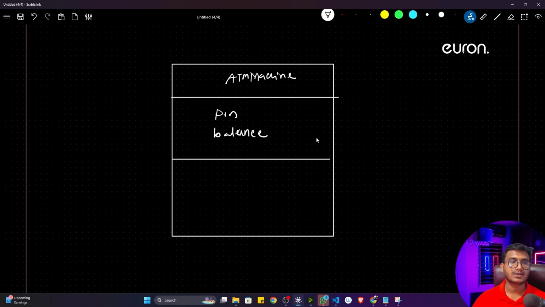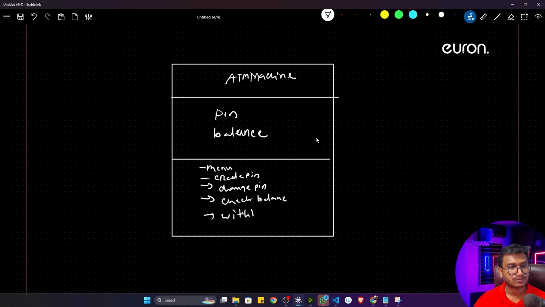Okay, balance. And the third thing, you have taken the functional property. So function property wise, I think you remember we have taken menu, then we have taken create pin, we have taken, let's say, change pin, we have taken check balance, and we have taken withdraw. Okay, withdraw. So this is how your class diagram looks like.